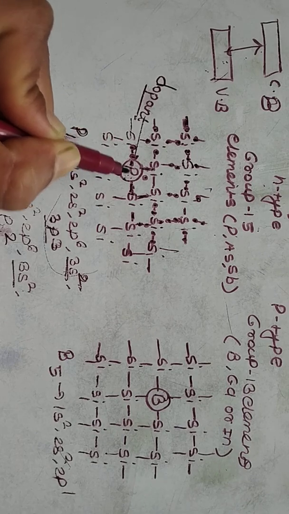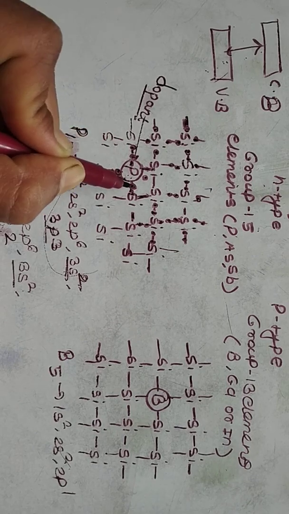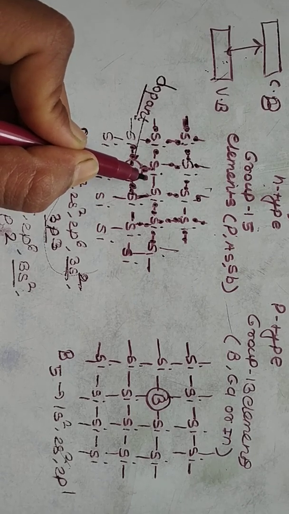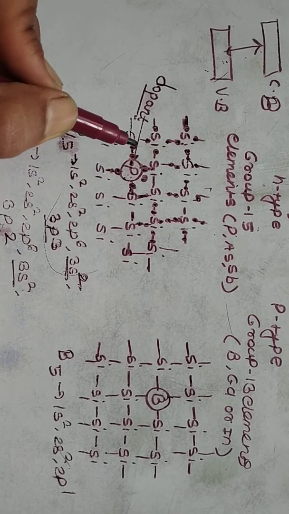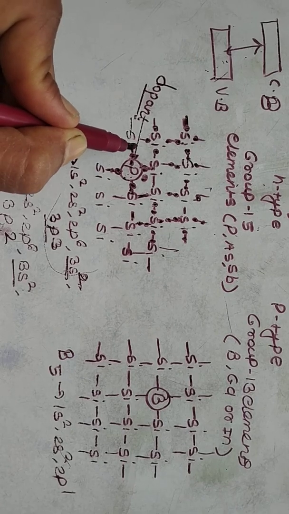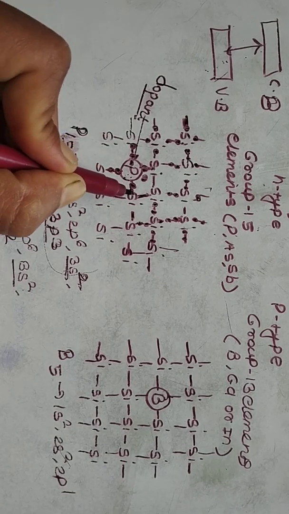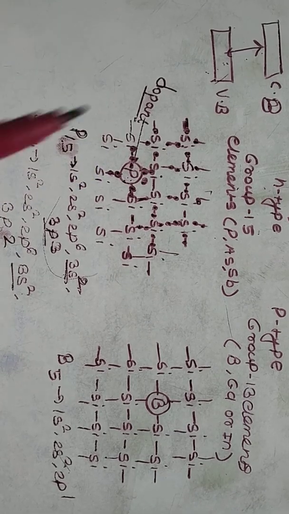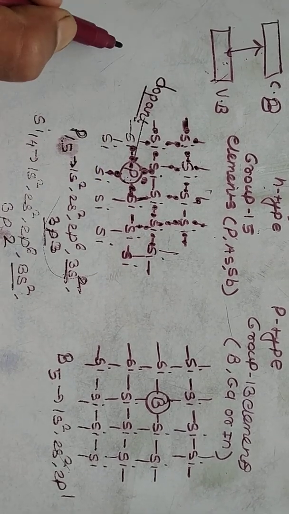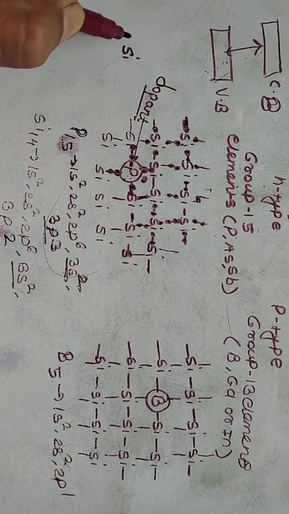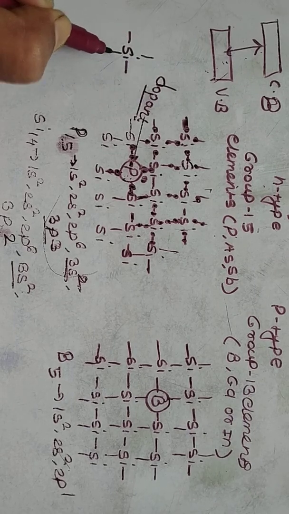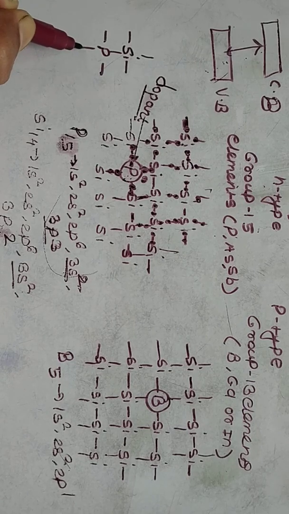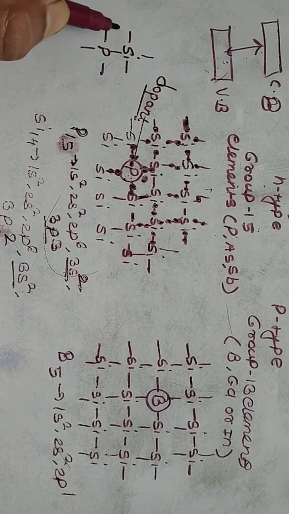This is 1, 2, 3, 4 and 1 electron is left there. There is 1 extra electron. Each silicon can share with this phosphorus electron and form a covalent bond between them. I can show here separately. This is your silicon, and I just added a phosphorus as an impurity.